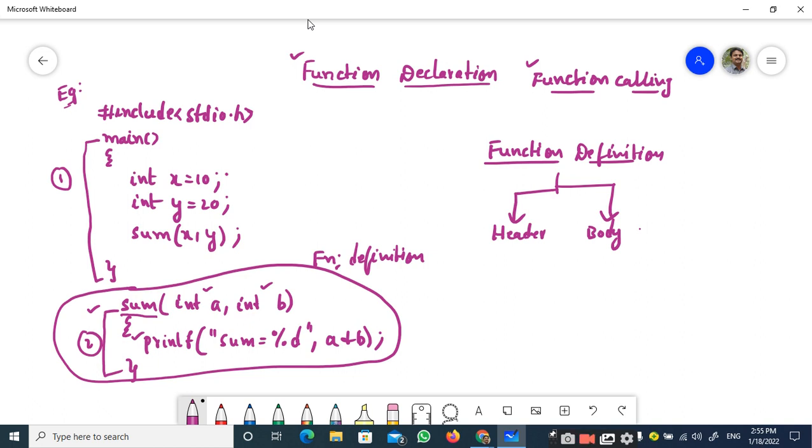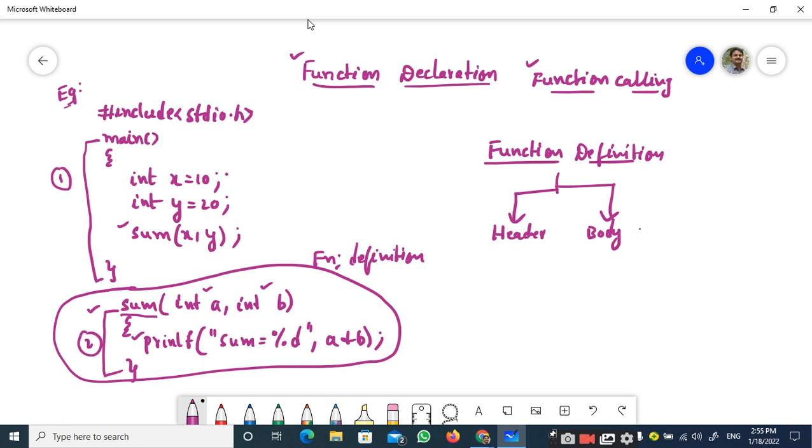Once we have this idea, let us go to this particular point. This function definition of sum will not be active all the time. Remember, very important point: whether it is sum, main, subtraction, multiplication, whatever it may be, even though you have given the function definition, it will not be active all the time.